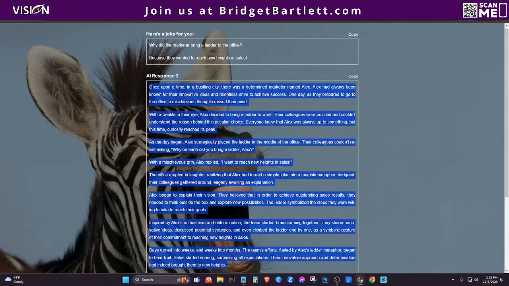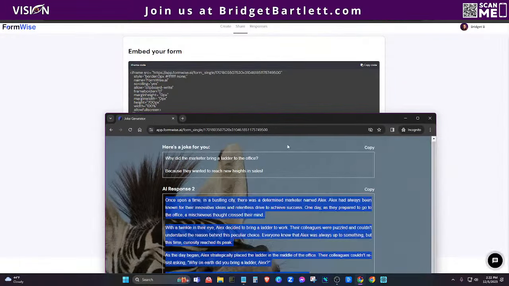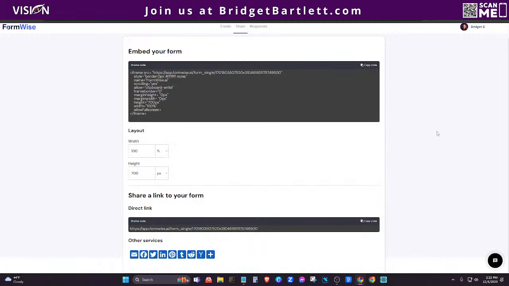Now you can see, and maybe you can't because I have that blocked off, but you can see the link to this. If you wanted to share this, it would actually be this app.formwise AI. Now that's not good to share in emails, and that's not good to share on social media because this is not branded to you, right? We definitely want everything to be branded to us.